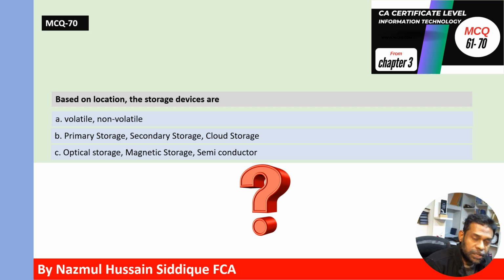There are three categories of storage devices here, A, B, and C. Which category is known as the categorization basis on location? The correct answer is B. Primary storage, secondary storage, cloud storage, this categorization is based on the location of the storage devices.